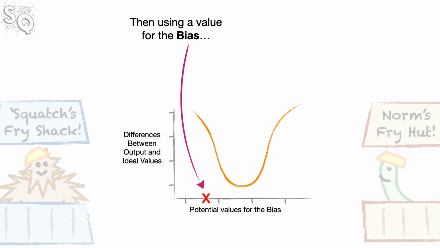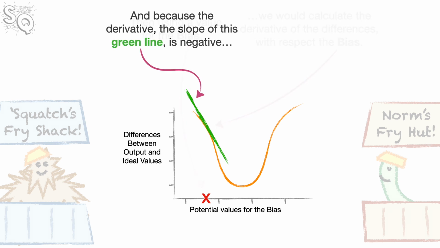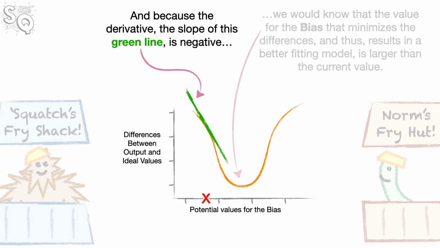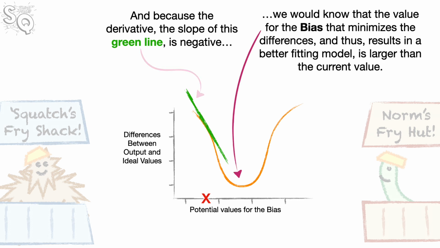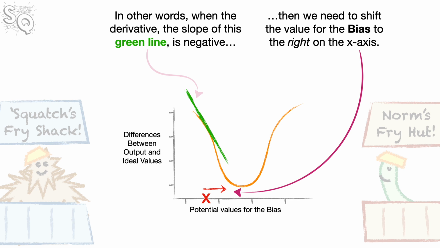Then, using a value for the bias, we could calculate the derivative of the differences with respect to the bias. And because the derivative, the slope of this green line, is negative, we would know that the value for the bias that minimizes the differences, and thus results in a better fitting model, is larger than the current value. In other words, when the derivative is negative, then we need to shift the value for the bias to the right on the x-axis.